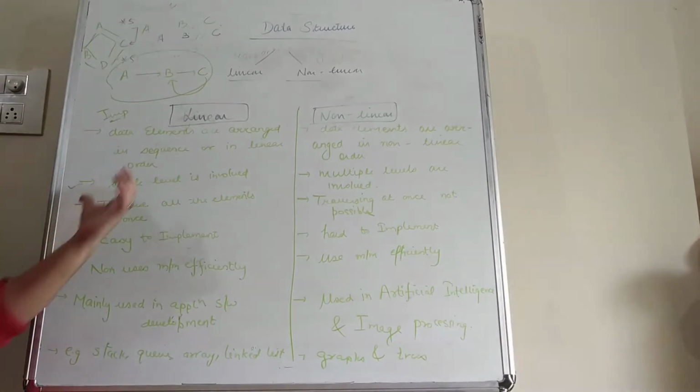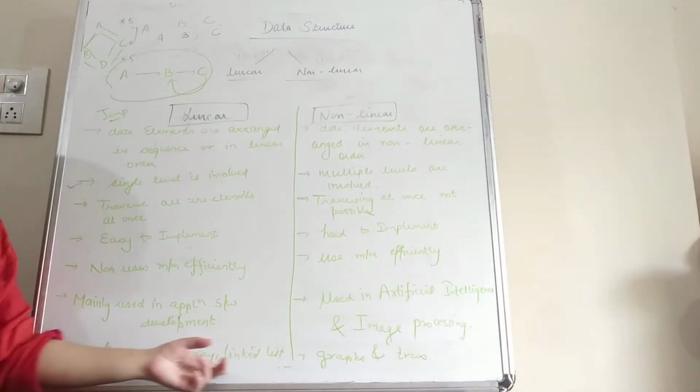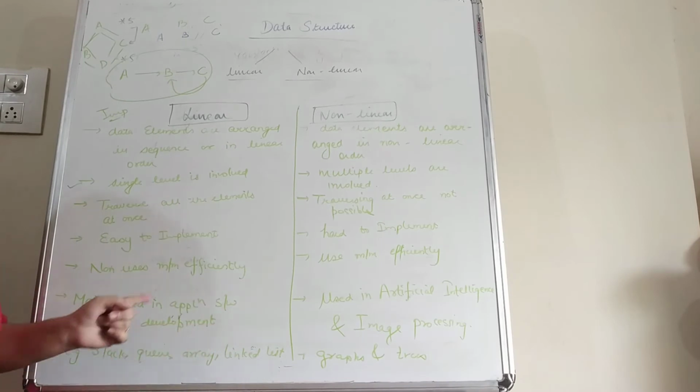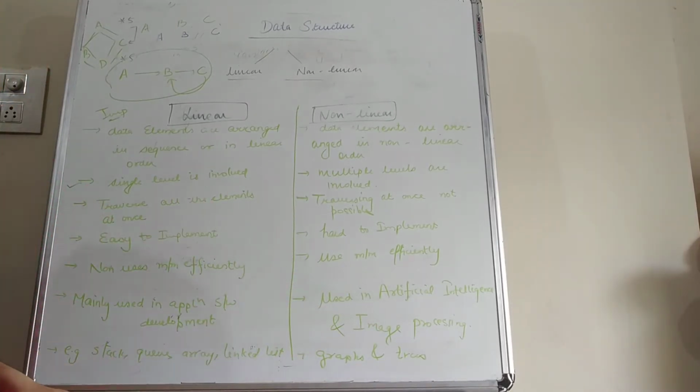Next, examples of linear data structures are stack, queue, array and linked list. So students, these are the linear data structures, and graphs and trees are the non-linear data structures. So this is the basic difference between linear and non-linear data structures.